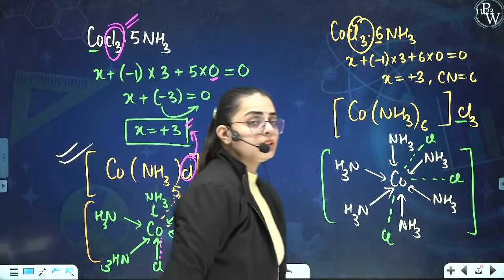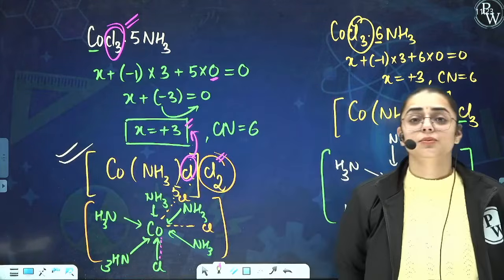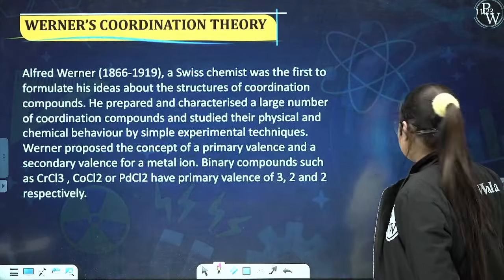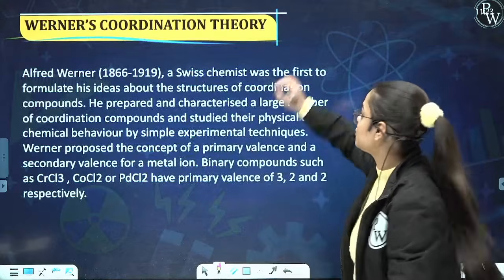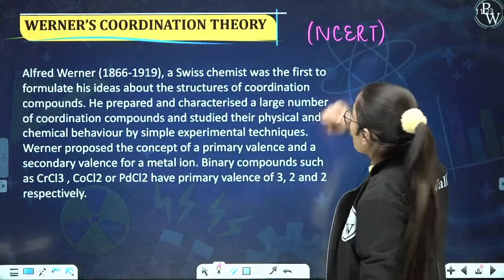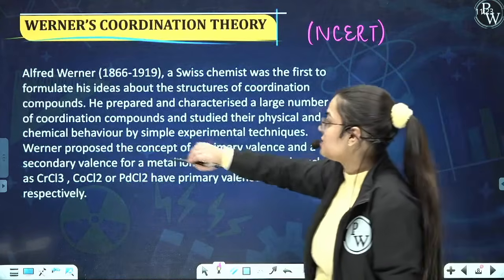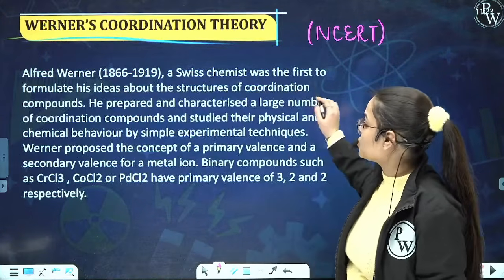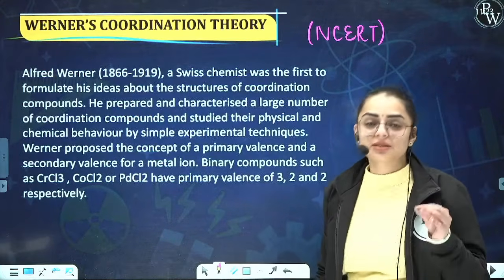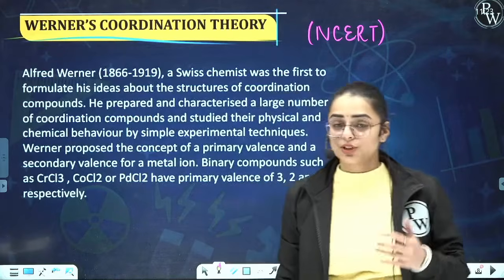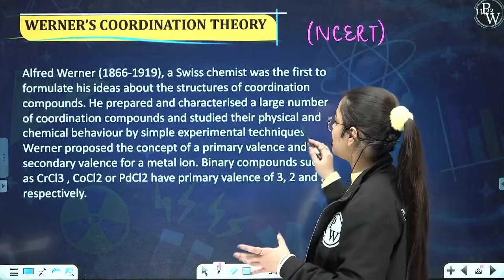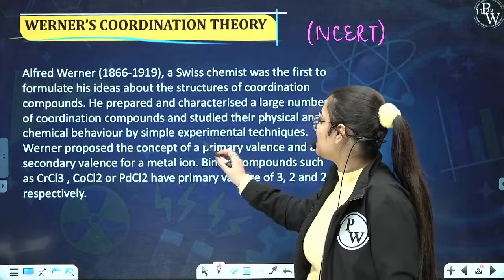Now you are clear with the term primary valency. Now you are clear with the term secondary valency. Let us start. Now let us read these lines from the NCERT. These are the lines from the NCERT. Let us understand about Werner's coordination theory. Okay, so it says that Alfred Werner, a Swiss chemist, was the first one to formulate his ideas about the structures of the coordination compound. In other terms, he is referred to as the father of coordination chemistry, which I've already told you. He prepared and characterized a large number of coordination compounds and studied their physical and chemical behavior by simple experimental techniques.